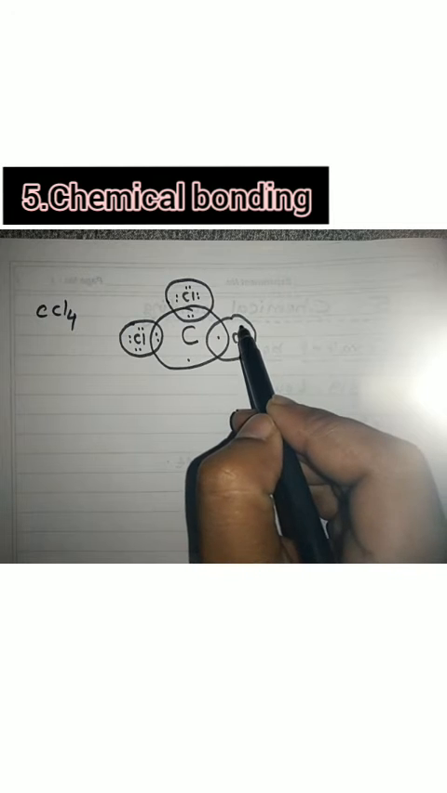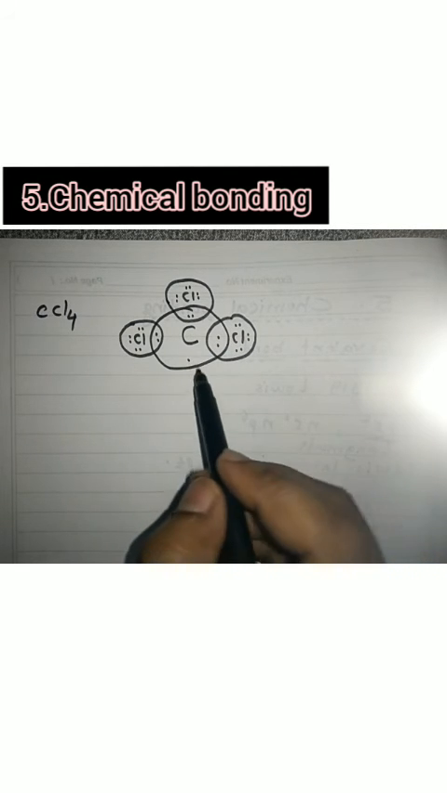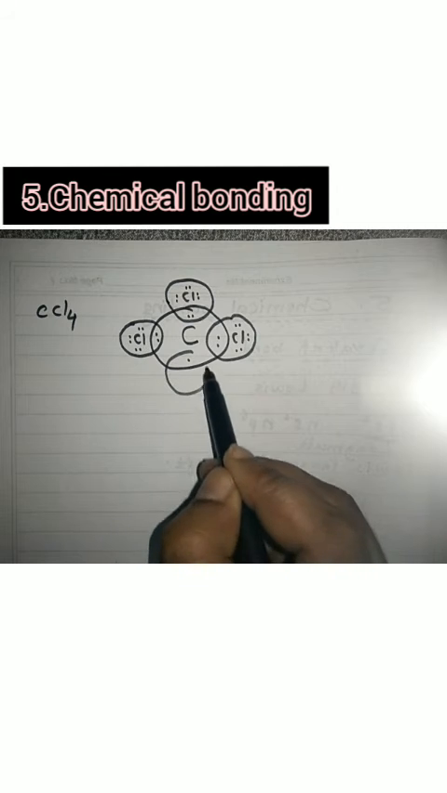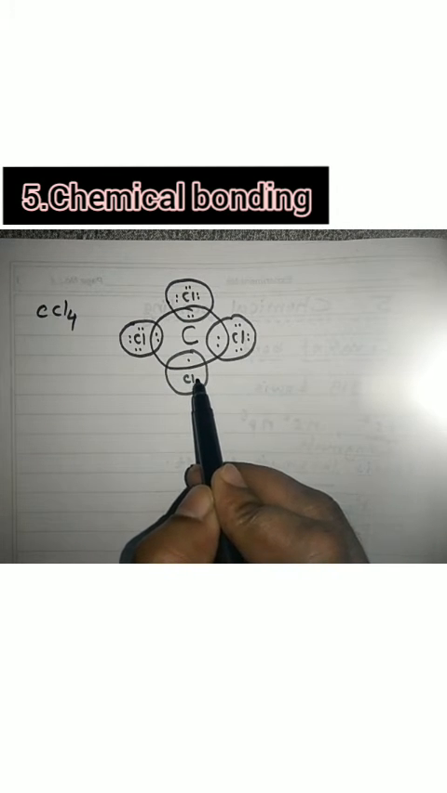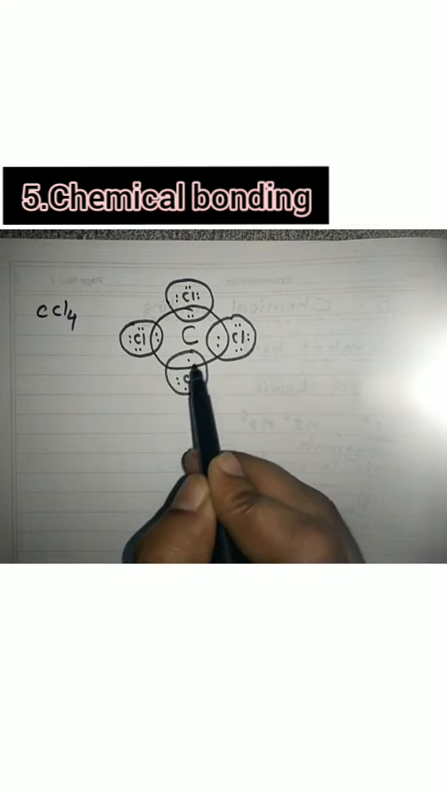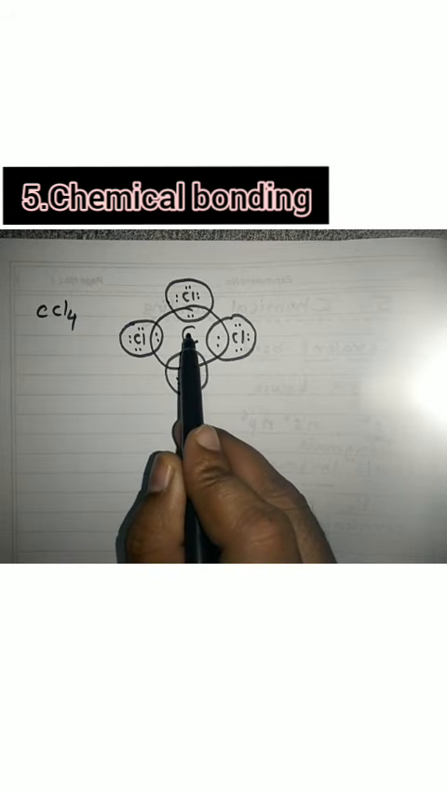So the outermost shell contains 7 electrons. 1, 2, 3, 4, 5, 6 and this 7th electron is coming from the chlorine atom. Now another chlorine atom. This chlorine is also having 7 electrons in the outermost shell. 1, 2, 3, 4, 5, 6 and this one is 7. Now this another electron is coming from the carbon.